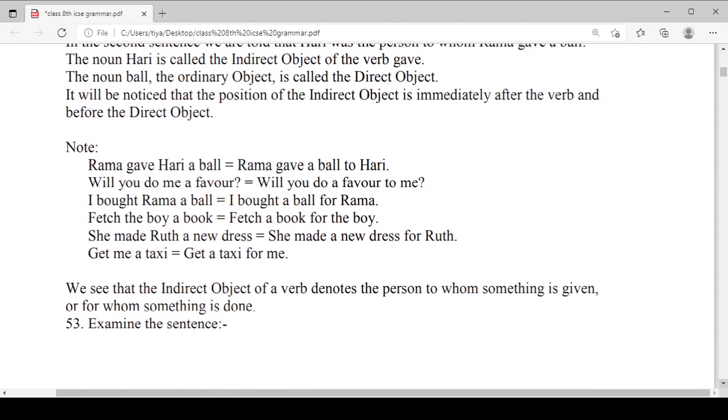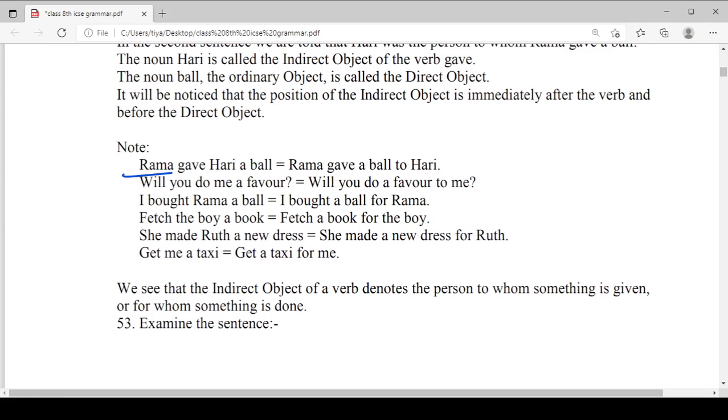In all these sentences, they are telling us what is the noun, what is the pronoun, what is the verb, and what they are talking about. Rama gave Hari a ball. Rama gave a ball to Hari. The meaning of both sentences is the same.